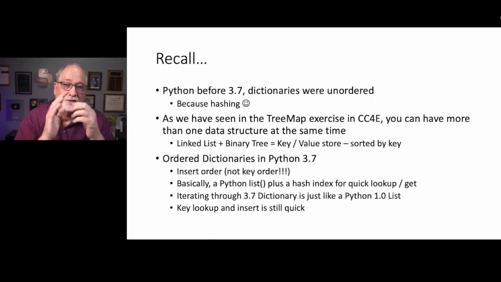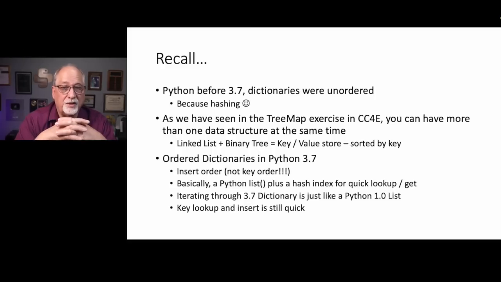This leads to the fact that iterators that go through Python 3.7 dictionaries function much more like Python lists, which are iterated in key order. Now you don't have a sub-0 or sub-1, because dictionaries don't want to give you that semantic. But it basically is a Python list plus a hash index for quick lookup and quick inserts and gets.